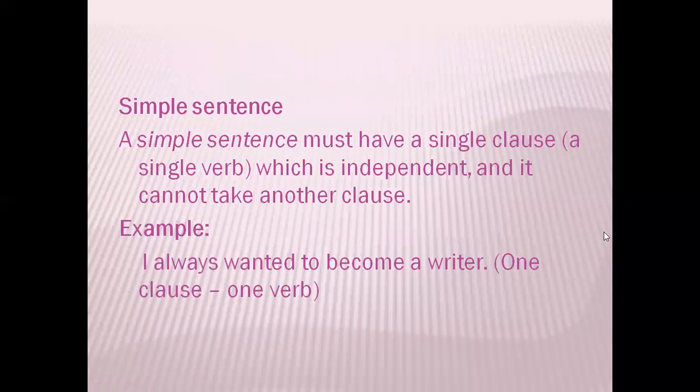Now let us go on to look at what these types of sentences are. A simple sentence consists of one independent clause. An independent clause contains a subject and verb and expresses a complete thought. That is what an independent clause means. So it contains a subject and a verb that expresses a complete thought.